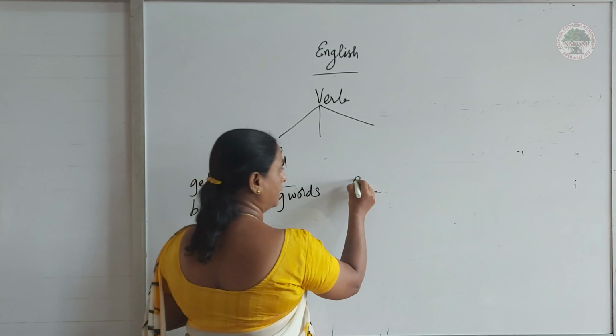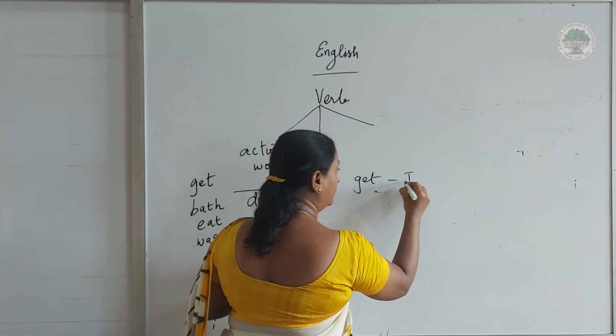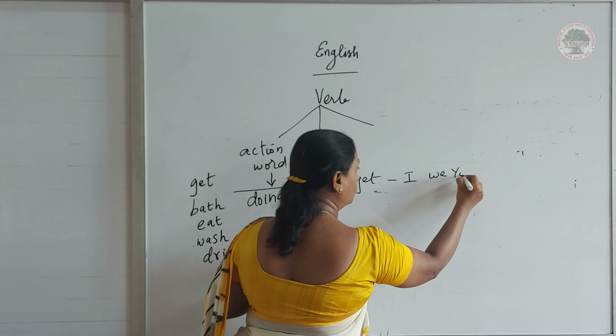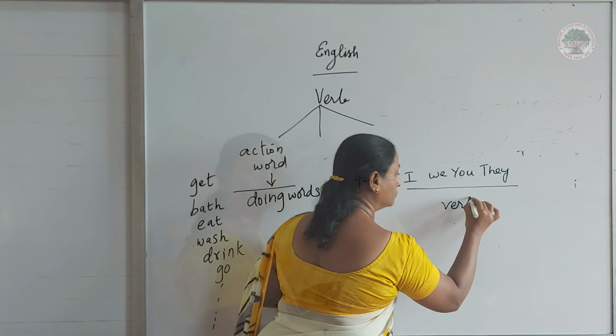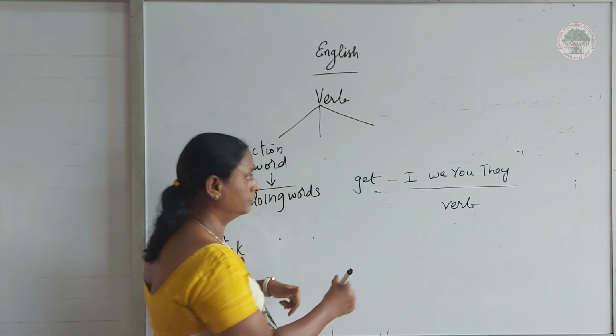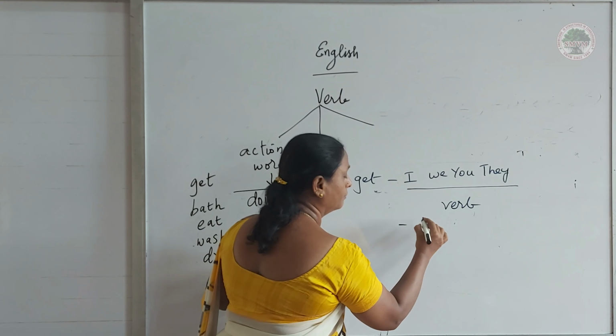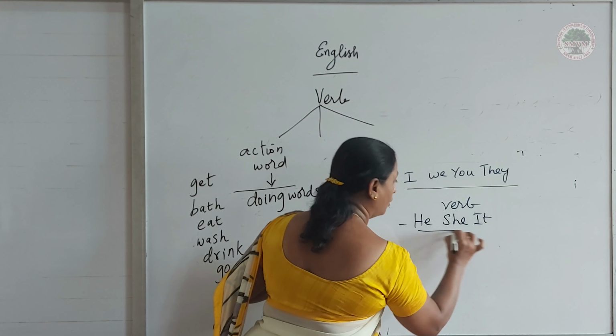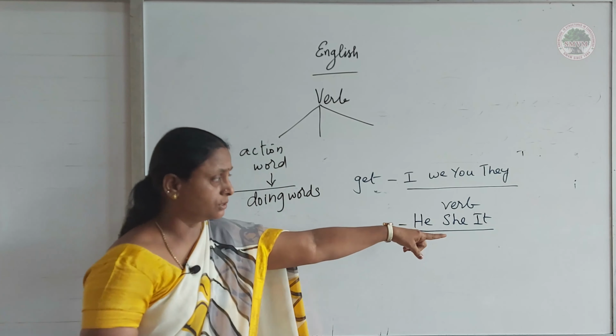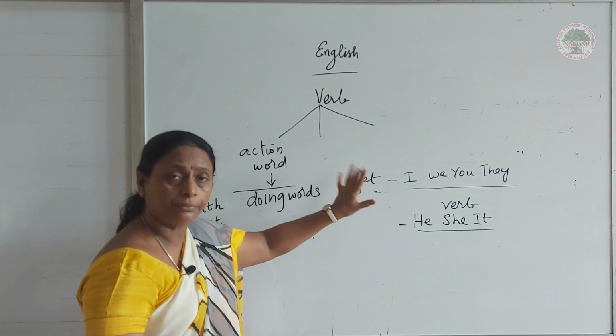Now, you wrote get. If it is I, we, you and they, I should write the verb alone. Okay? Now, next, what are the remaining subjects? He, she and it. These 3 are all singular. Now, I have taken the verb get.